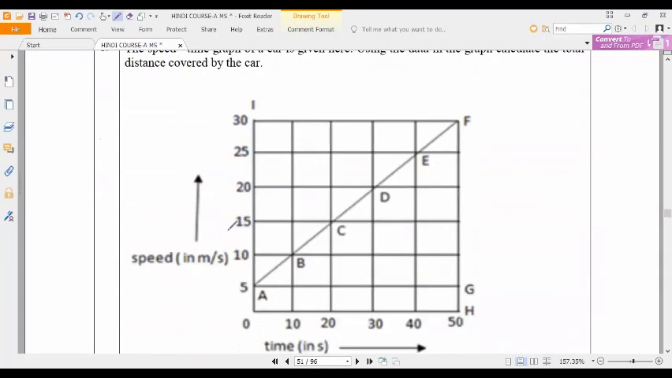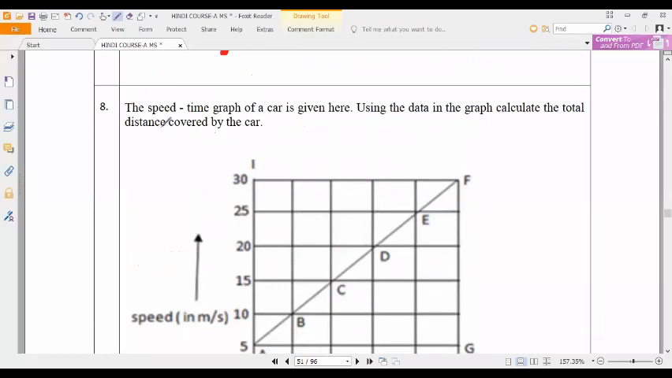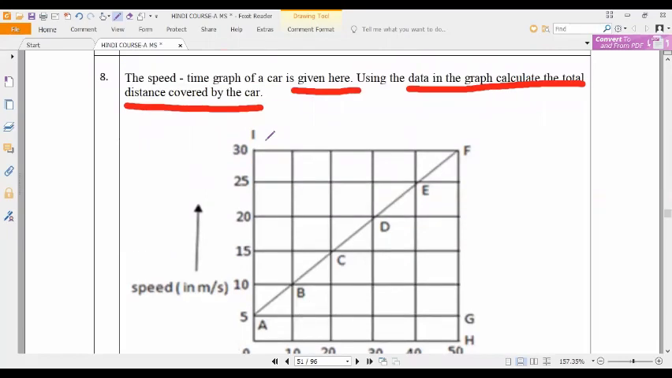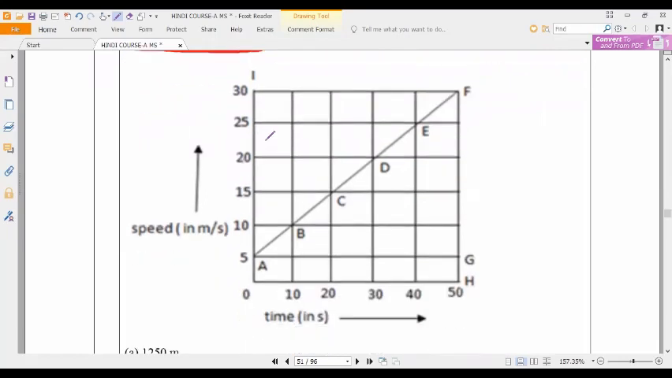Next, this is a graph-based question. Let us see how smart we people are. So now you have to solve. Read the graph. The speed-time graph for a car is given here. Now using the data in the graph, calculate the total distance covered by the car. They are asking, calculate the total distance covered by the car.